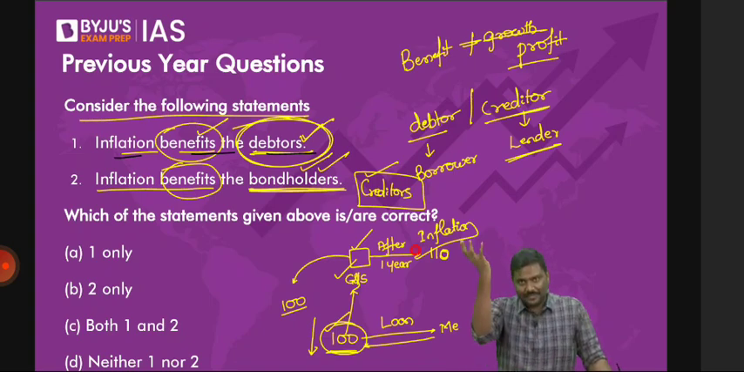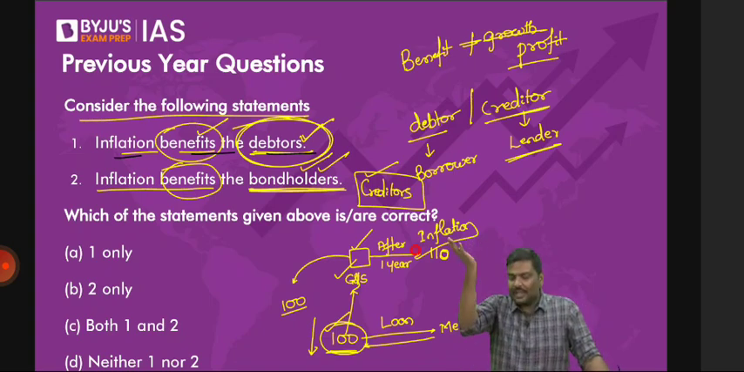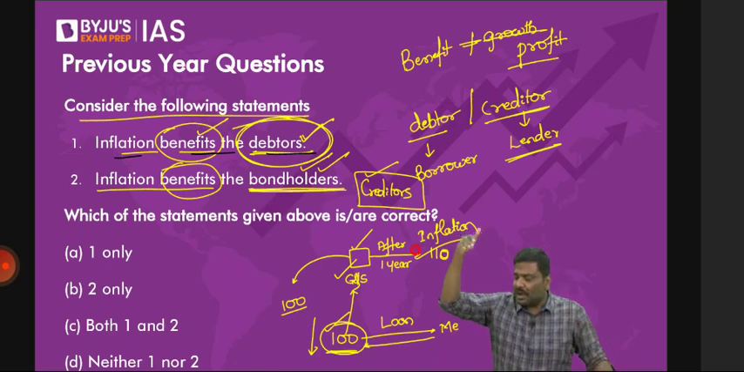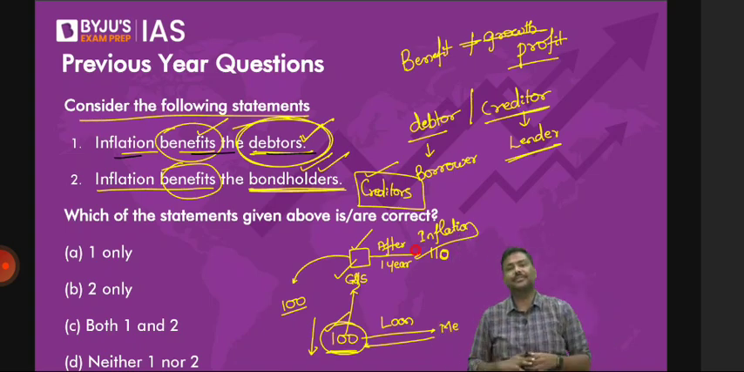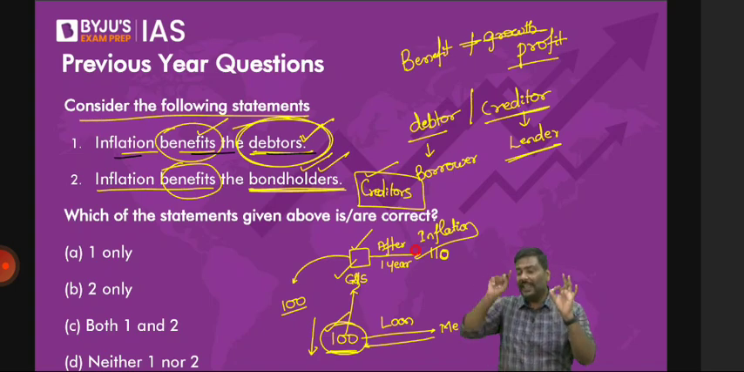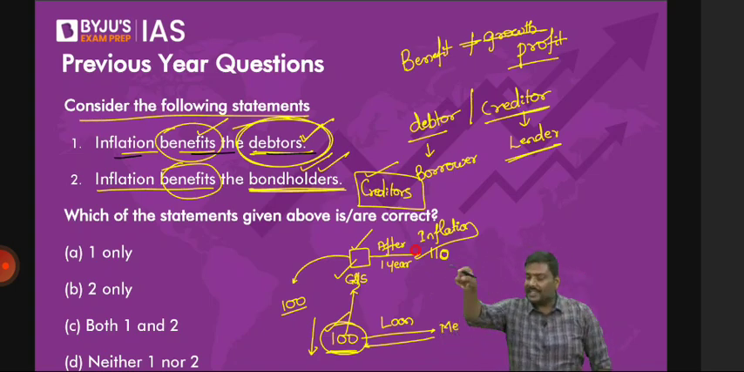Right? I took 100 rupees from you when the purchasing power was high, and I'm giving the 100 rupees back to you when the purchasing power is low. So you tell me, are you getting the benefit of inflation or am I getting the benefit of inflation? Again, benefit. Do not equate it to profit. If you equate it to profit, you'll make a mistake. The term is benefit. There is a benefit because of inflation.